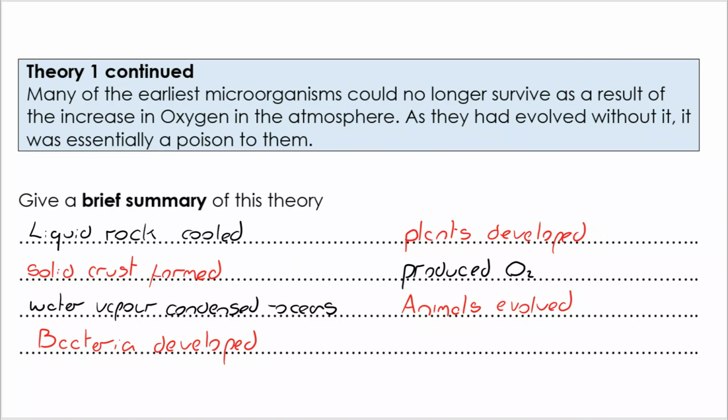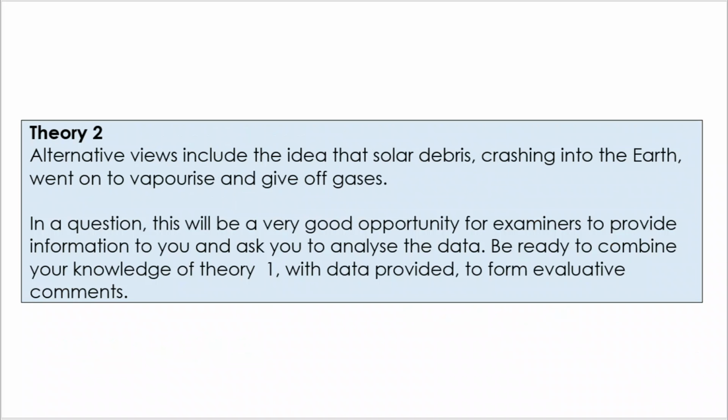Now we're going to move on and take a look at Theory 2, which you're less likely to be asked about in great detail. This is the sort of thing that might come up where you're provided with information in a 6-marker. But it might be solar debris, it could have been comets that were bringing water and bringing things to the planet. Moving on, and we're going to look at the Earth today specifically.